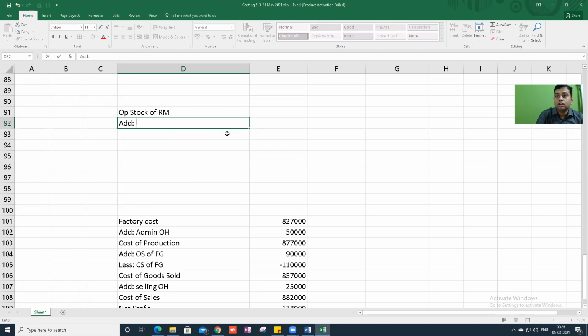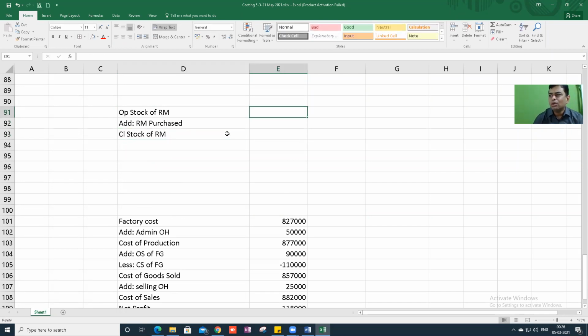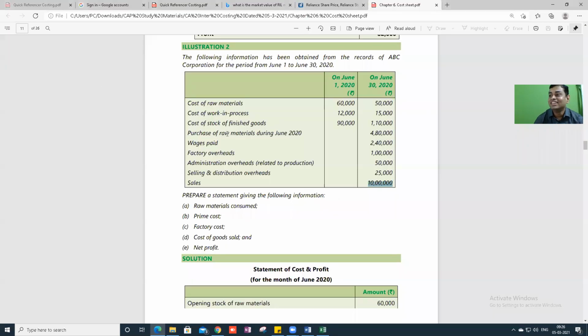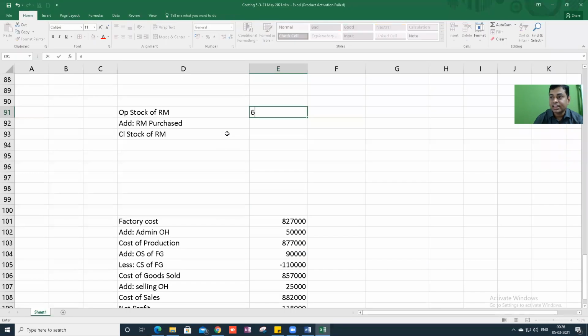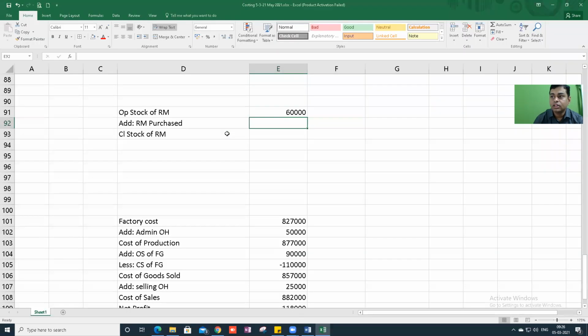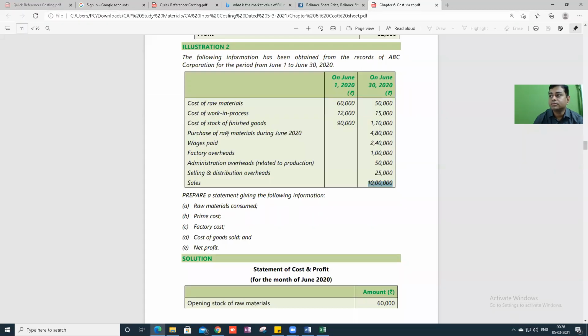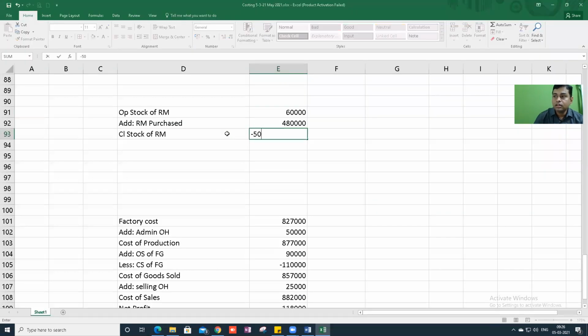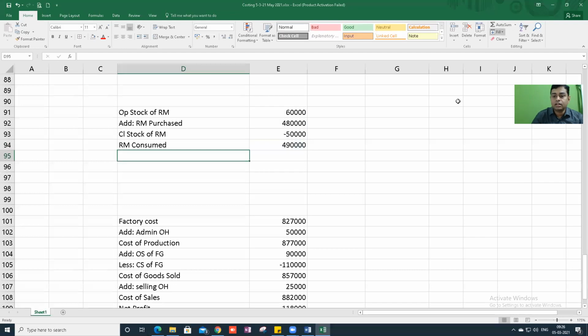Add raw material purchase, less closing stock of raw material. Tell me the numbers. Opening stock of raw material is 60,000. Raw material purchased, 4,80,000. Closing stock of raw materials, 50,000. Raw material consumed is 4,90,000. Correct. To this, what will you do?